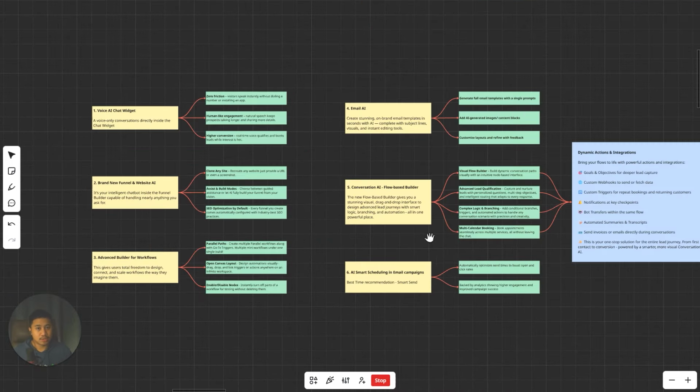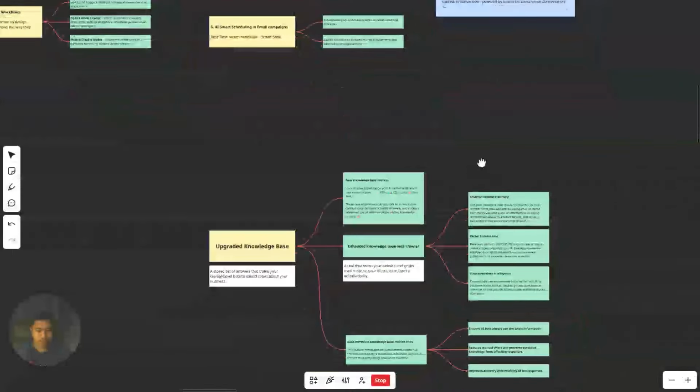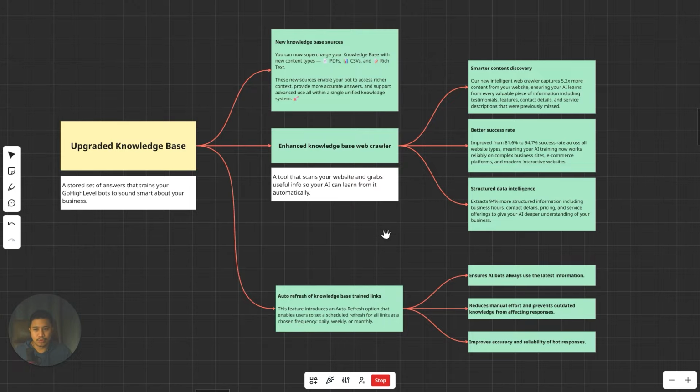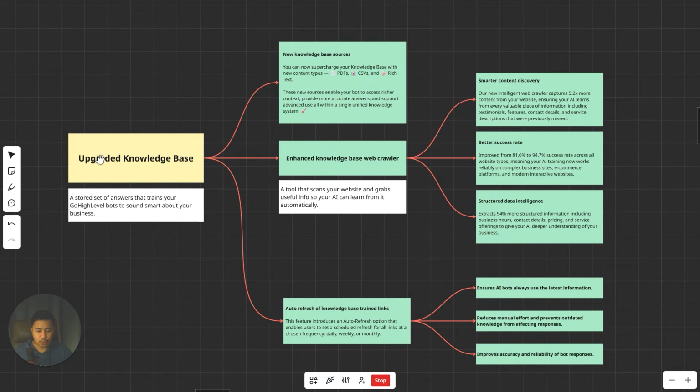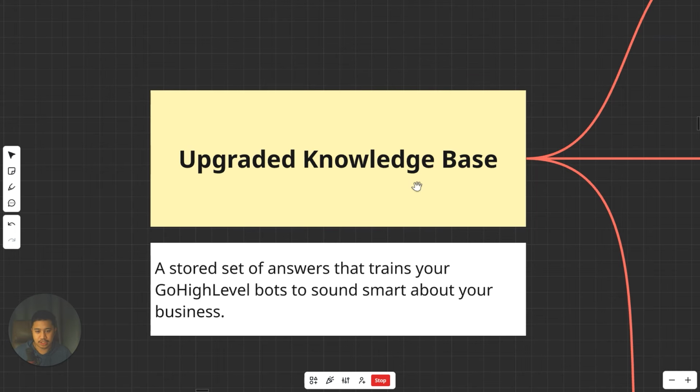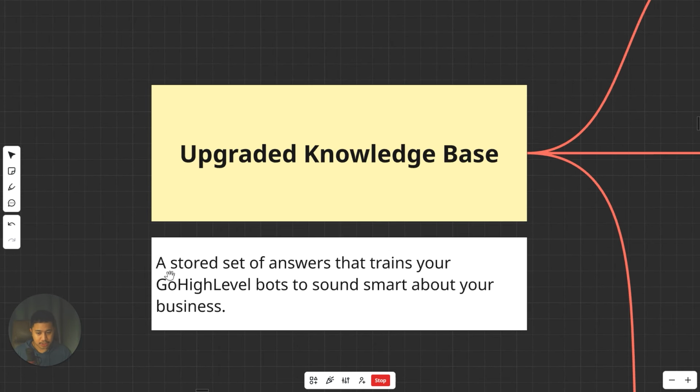I know sinabi ko top 6 features lang, but here's sort of a bonus. I am also very impressed with the new features about the knowledge base. So let us first define, ano nga ba tong knowledge base na tinatawag? Knowledge base is basically a stored set of answers that trains your GoHighLevel bots to sound smart about your business.